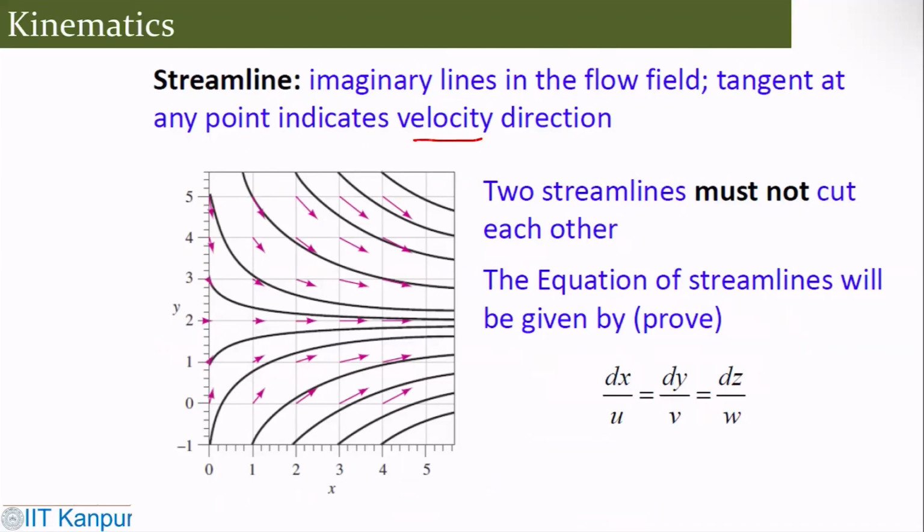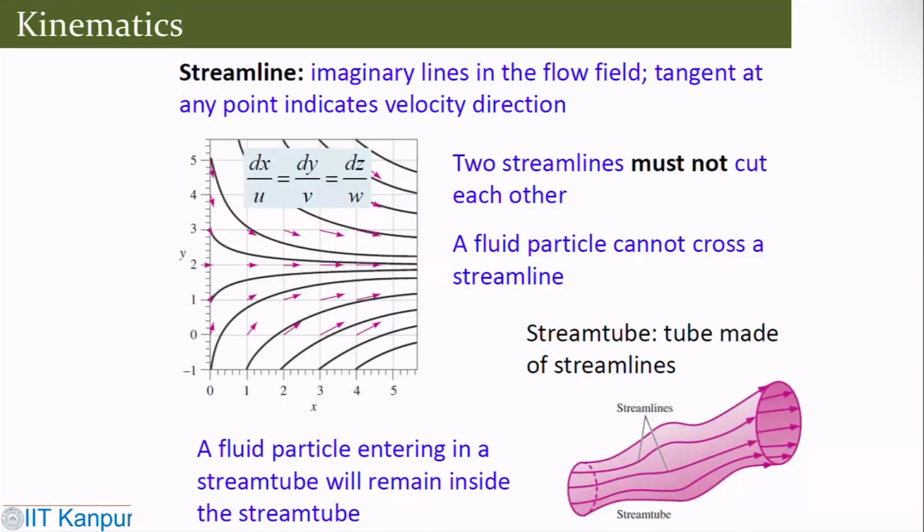But one important thing: two streamlines must not cut each other. They never cut each other, because these are given by particular equations where the velocity is defined. So again, a fluid particle cannot cross a streamline because streamlines cannot intersect.